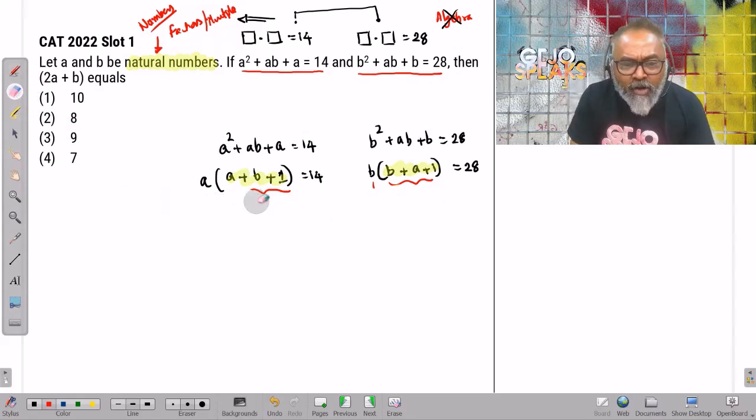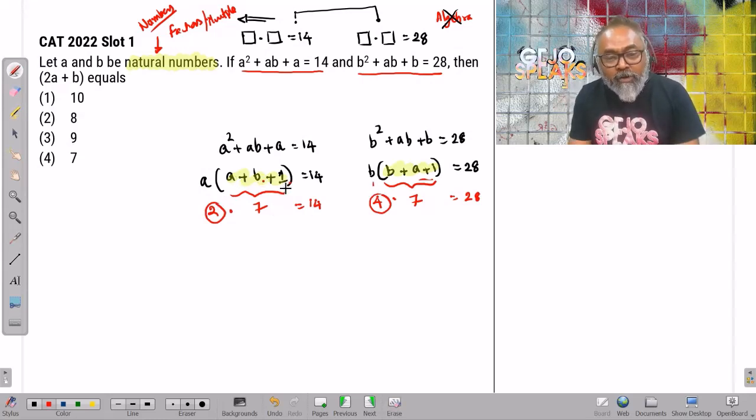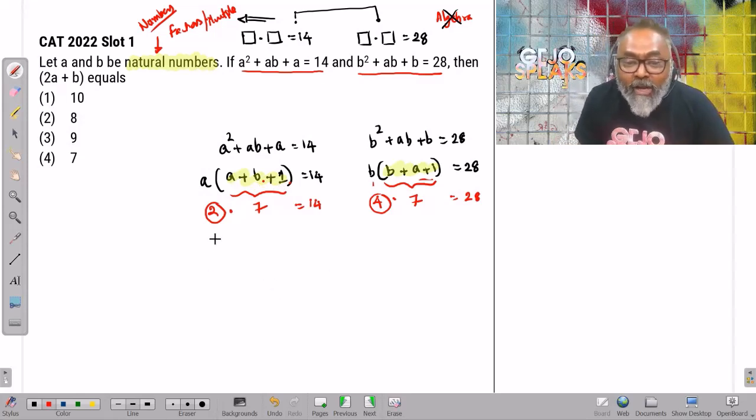What is left? What is another common factor? Can I think 7? Okay, I can say this can be 7. This seems to work. All right, 7 times 2 equals 14. 7 times 4 equals 28. Would this work? A equal to 2, B equal to 4. So A plus B plus 1 will be 2 plus 4 plus 1, which is 6 plus 1, which will be equal to 7. This works. I got A equal to 2, B equal to 4.